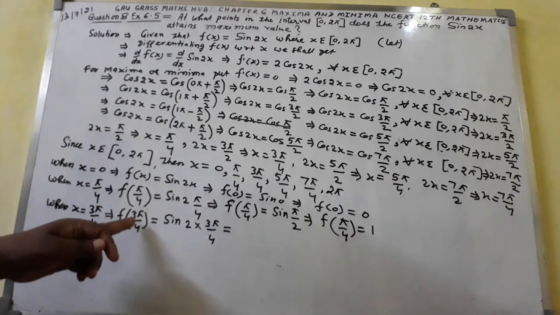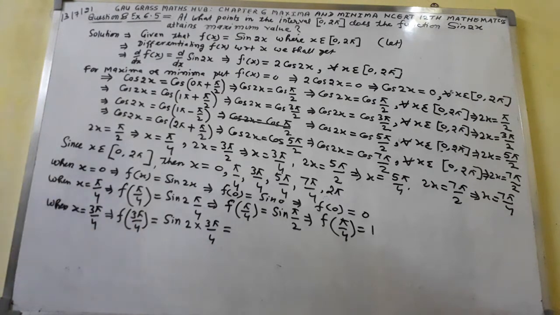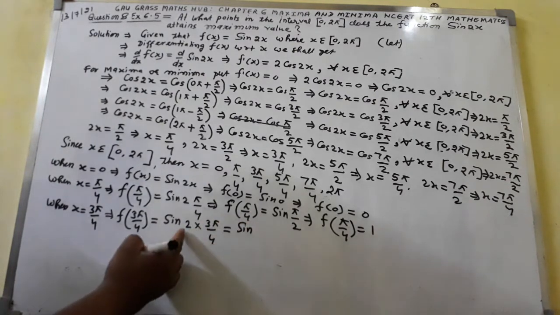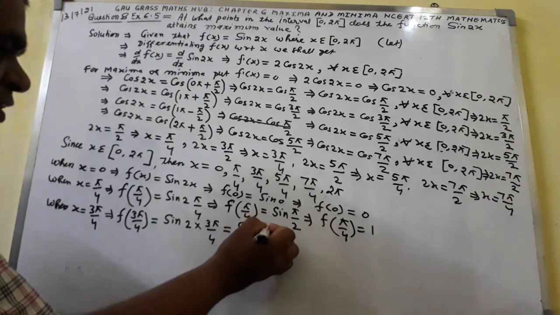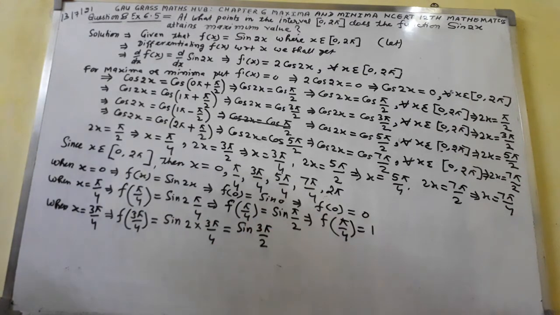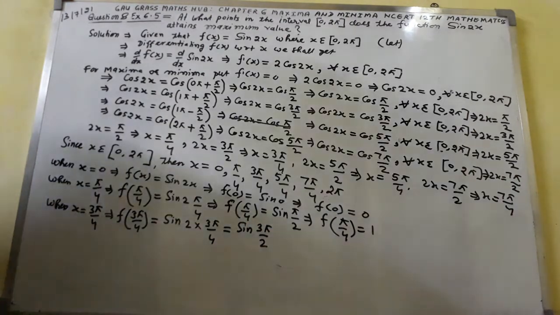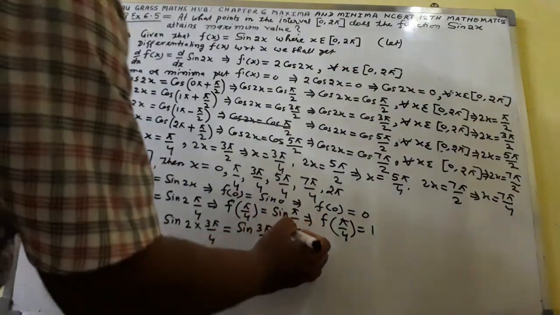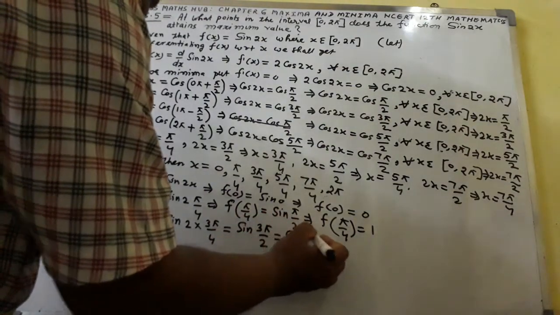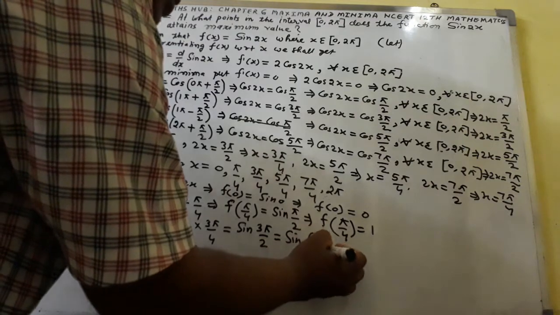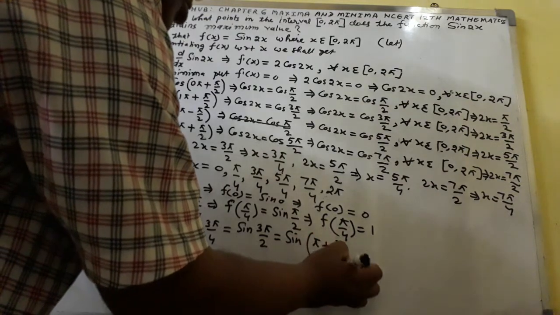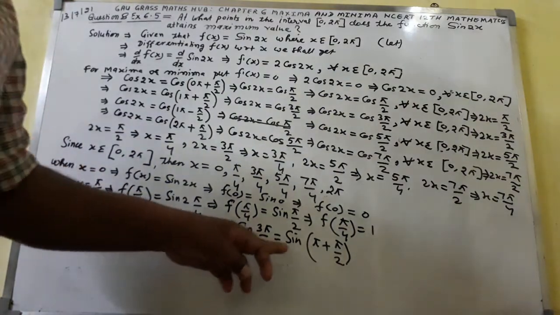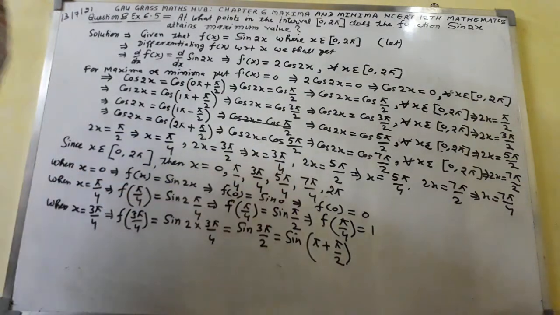In place of x I shall write 3 pi by 4. You will get here sin 3 pi by 2. The value of sin 3 pi by 2 we shall calculate. So here I shall write sin of pi plus pi by 2, because 3 pi by 2 can be written as pi plus pi by 2.